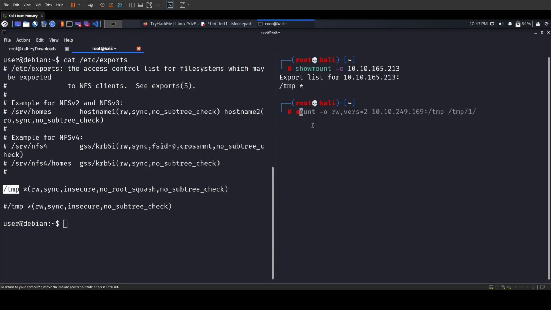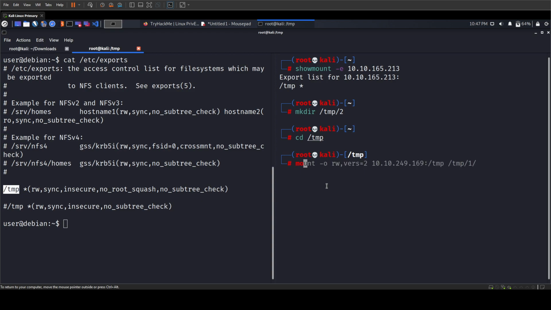Now we are actually going to mount this folder. So to mount this on our local system, we will use the mount command. But before doing that, we will need to create a folder where we will mount this remote share. So for this instance, I'm going to create the folder with mkdir in my temp directory, s2. Let's hop into the temp directory.